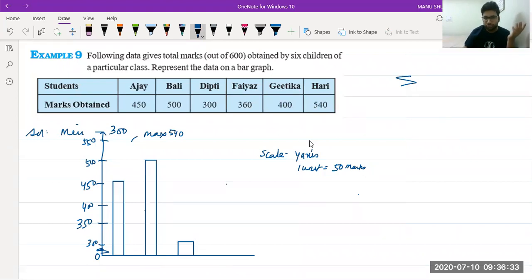Then we have Fayaz. So what is the definition of kink? Don't go into the definition of kink. It is just used to hide the values which are not used. With the help of kink, we can hide the unused values. That's it. Okay. So we have to do examples in the register or not. Daksh, when I am working hard for you here, explaining the examples, why are you avoiding the examples in your copy? Do it in the copies. Don't ask these questions again and again. You're not in class 1 now.